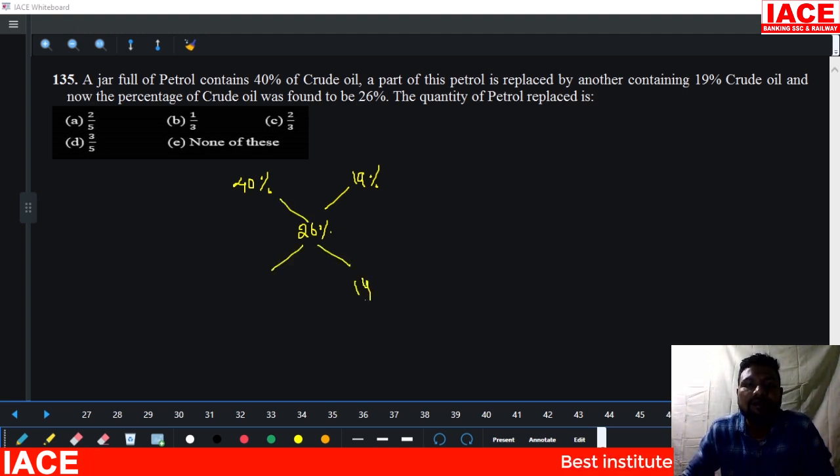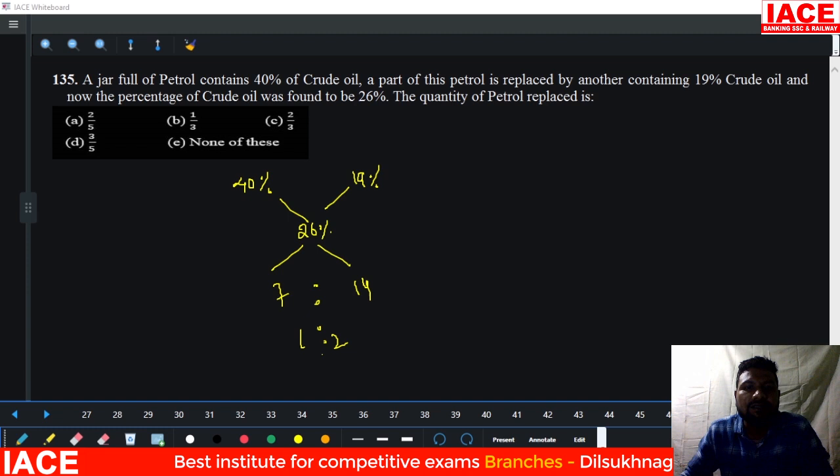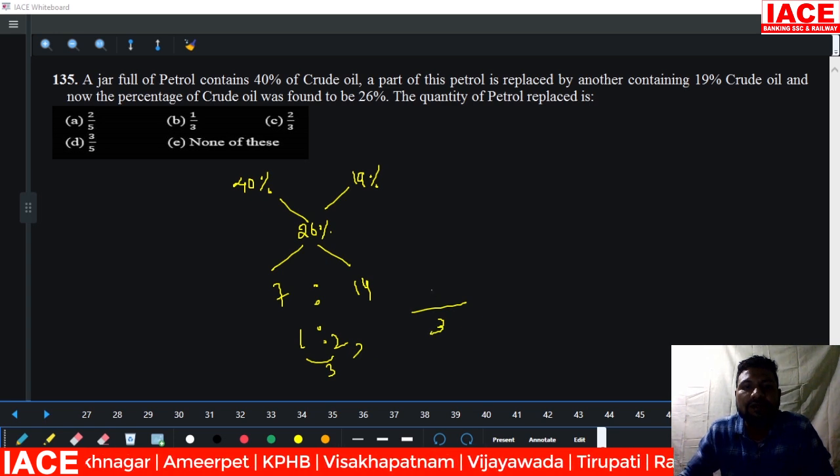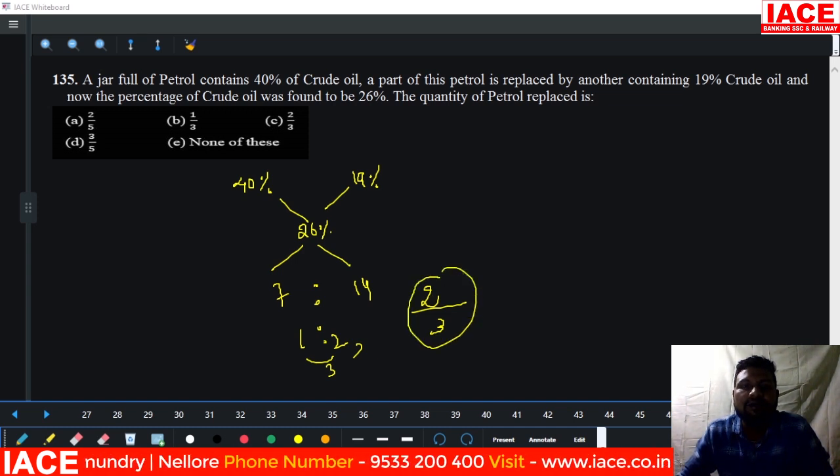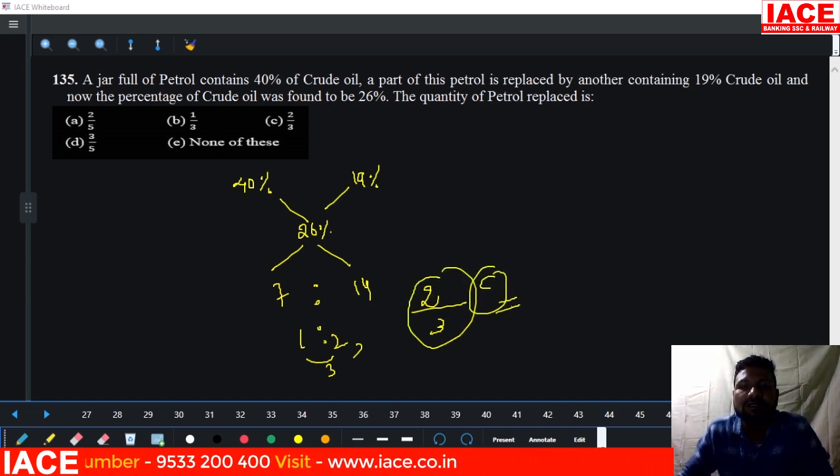It is 14 and it is 7. And 7 to 14, what is the ratio? 1:2. Then 1:2 means overall how many parts? 3 parts. Out of 3 parts, how many parts are you taking? 19% is crude oil we are extra adding. Okay, then how much part is it? 2 by 3. 2 by 3 means option C is the answer.